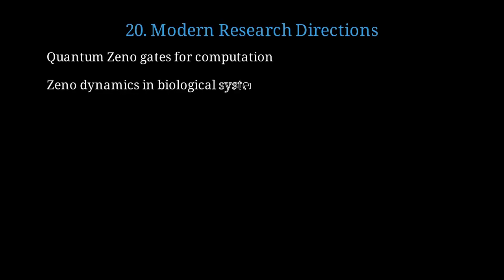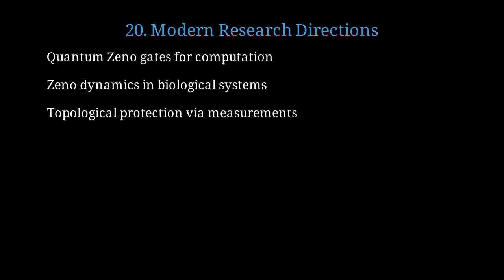Current research is exploring new frontiers of the Zeno effect. Researchers are developing quantum logic gates based on the Zeno effect that can be more robust than conventional gates. There is speculation that Zeno-like dynamics might play a role in biological processes like photosynthesis or avian navigation. Combining Zeno effects with topological quantum states could provide even stronger protection for quantum information. This represents a topological quantum computing architecture where Zeno measurements could enhance the already robust topological protection.